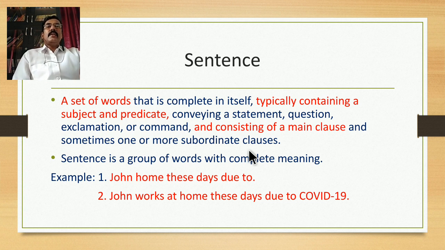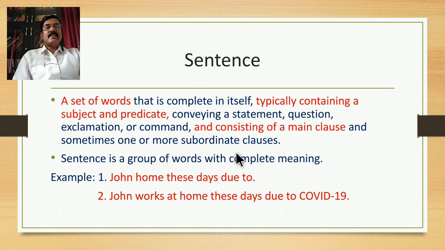What we understand out of this definition is that a sentence is a set of words which has its own meaning, which has particular functions to play, and it consists of a main clause basically, and subordinate clauses are optional elements. Subordinate clauses may be there, may not be there.